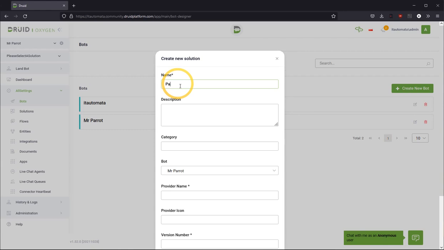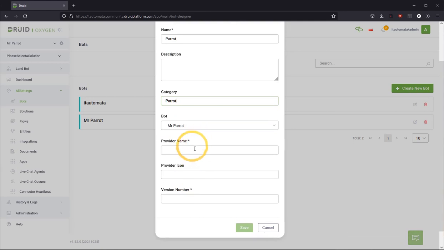Let's call it Parrot. This category Parrot. Bot Mr. Parrot. Provider name is Parrot. Let's leave it. And version number is 1.0. And let's go further.